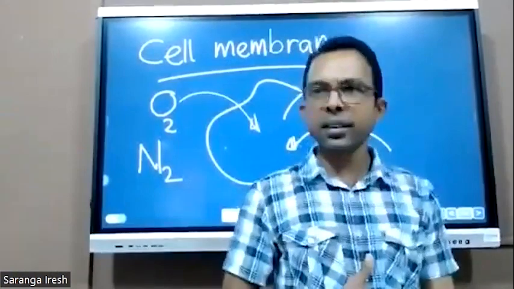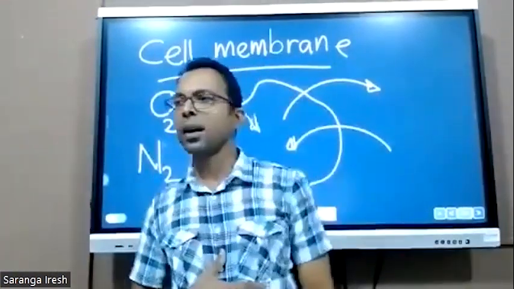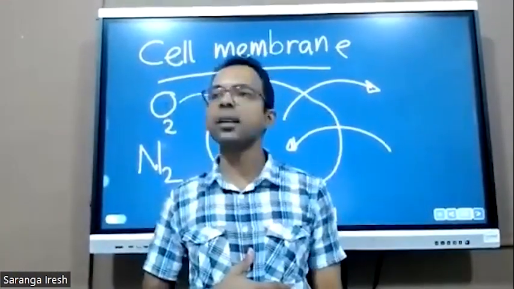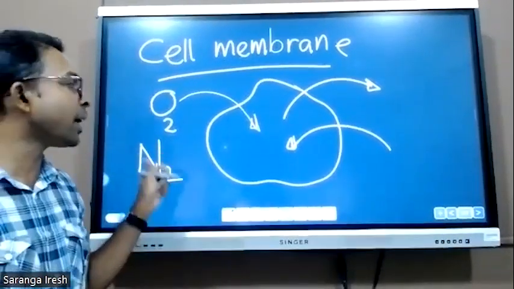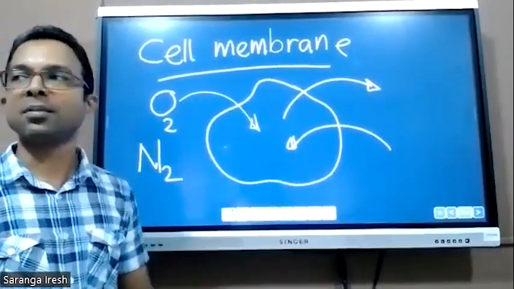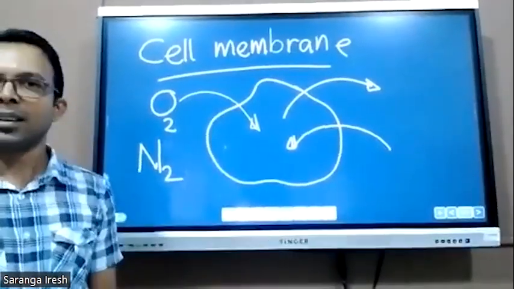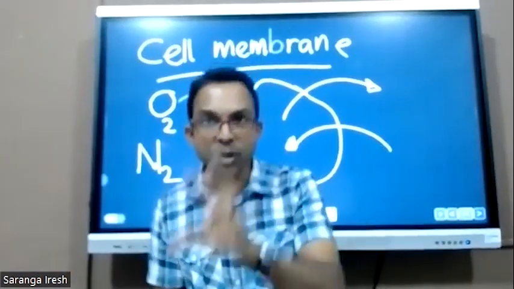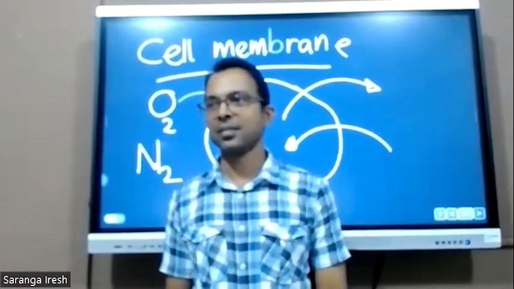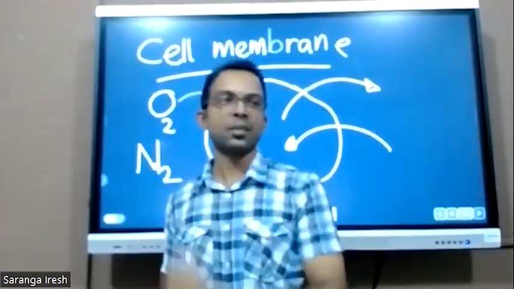Do we need nitrogen gas? No, as living organisms, we don't need nitrogen gas. Therefore, the cell membrane is not allowing this nitrogen gas to get into the cell. That means it's selective. Cell membrane can select what should go in, what should go out.